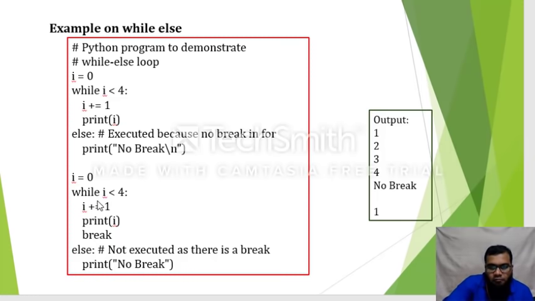So only one time the loop is executed. After that we'll encounter a break statement, then we'll stop executing and come out of the loop. That's how we got the output in this fashion: 1 2 3 4, no break, and 1. So that is how we can use the while loop with else.